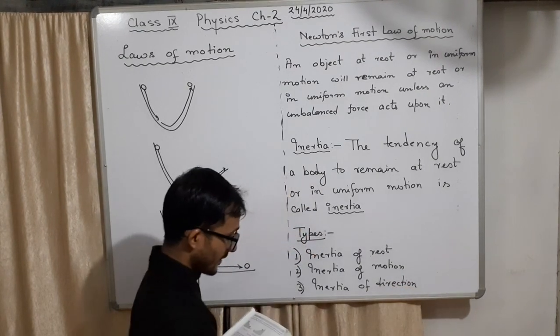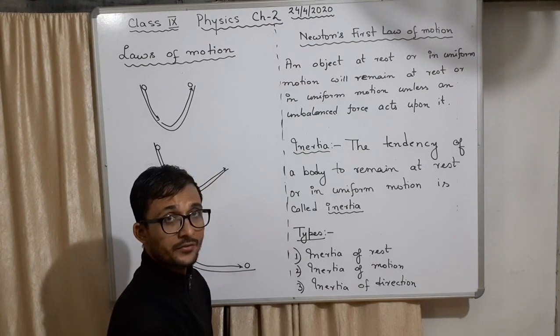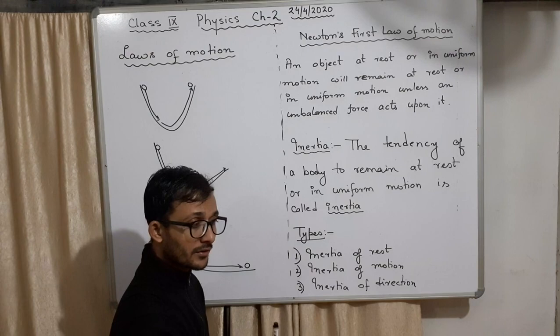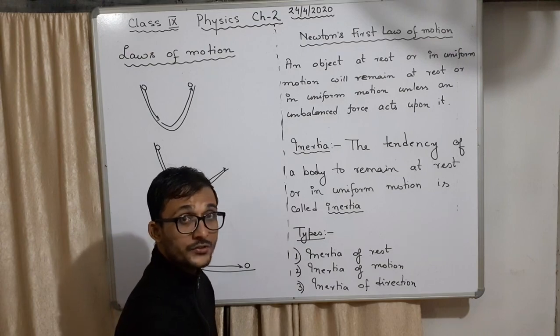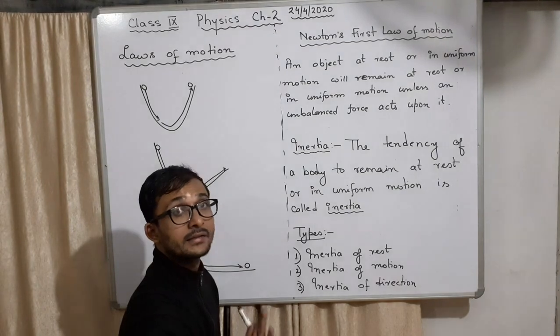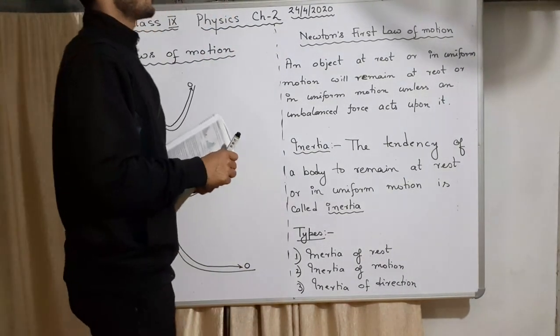Inertia of rest will tell the body, don't move, you are at rest. Inertia of motion is going to tell the body, we are in motion, let's not stop. Inertia of direction will tell the body, be in the same direction, don't change the direction. So this is the inertia of the body.